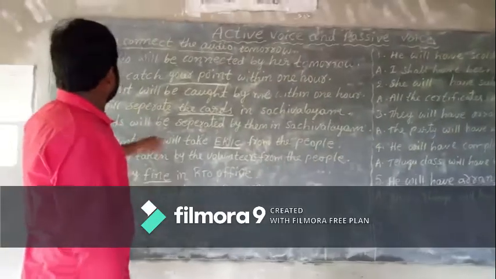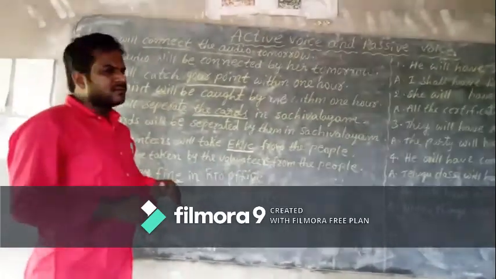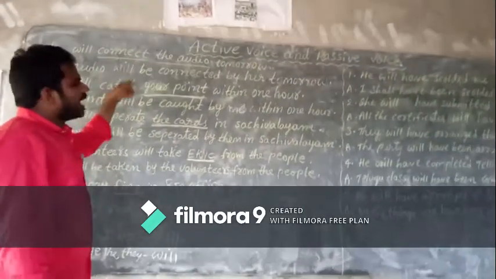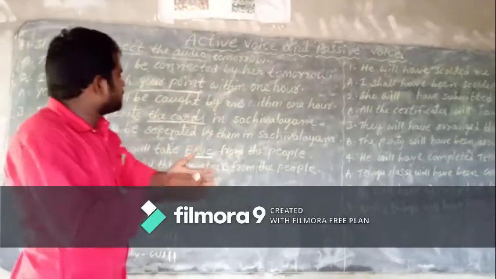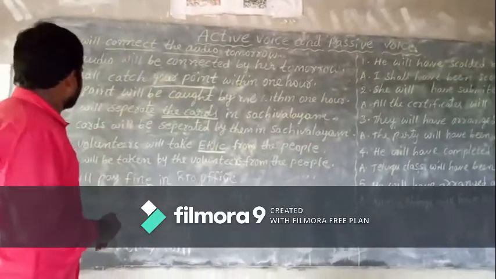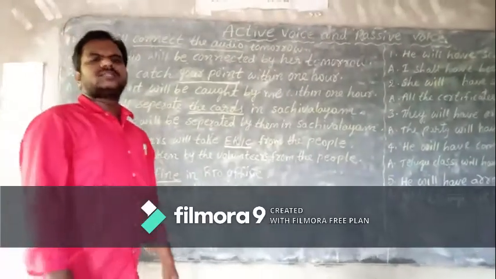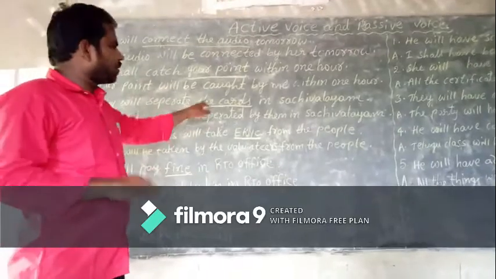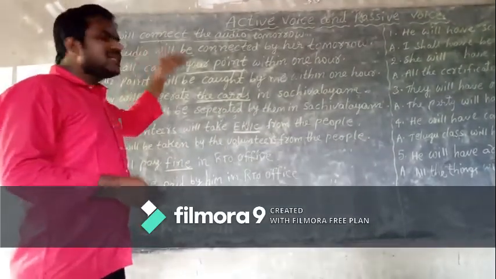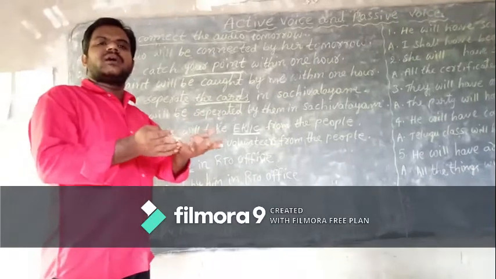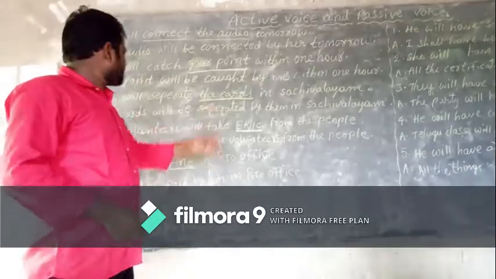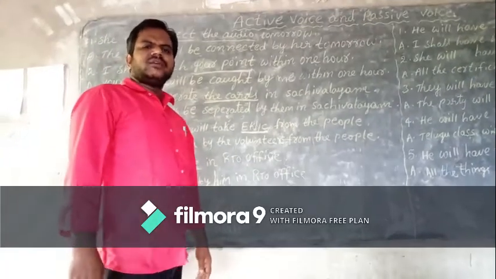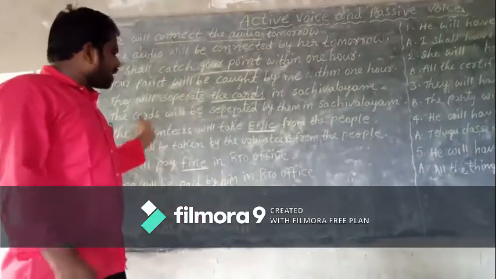Like the second sentence: whom shall I catch? Whom means a person, and there is no person. So which shall I catch? I shall catch your point. The answer is there. This is the object. Third example. They will separate the cords. Whom will they separate? This is not a person. Which will they separate? They will separate cords. So cords is the object. Next, the volunteers will take EKYC. Okay, children, whom will the volunteers take?